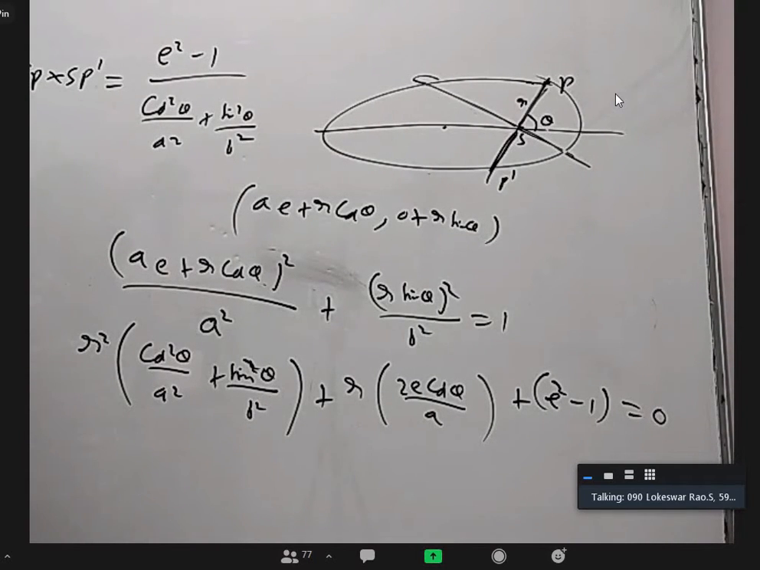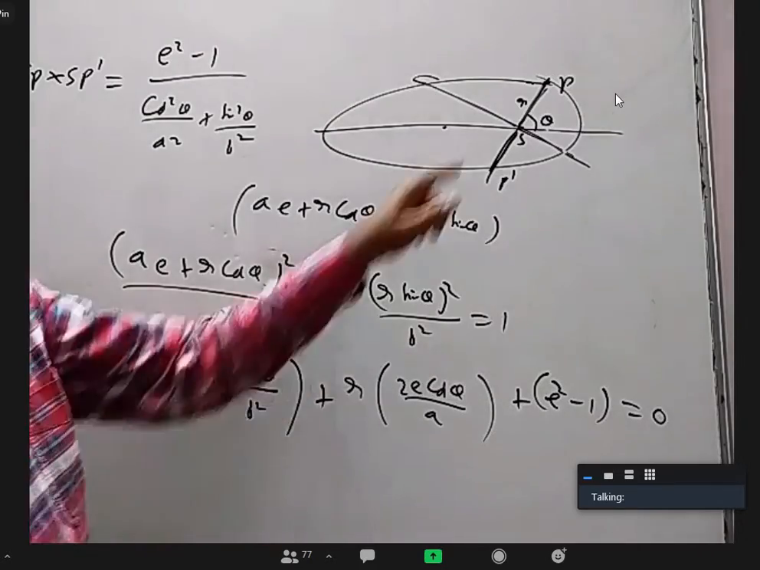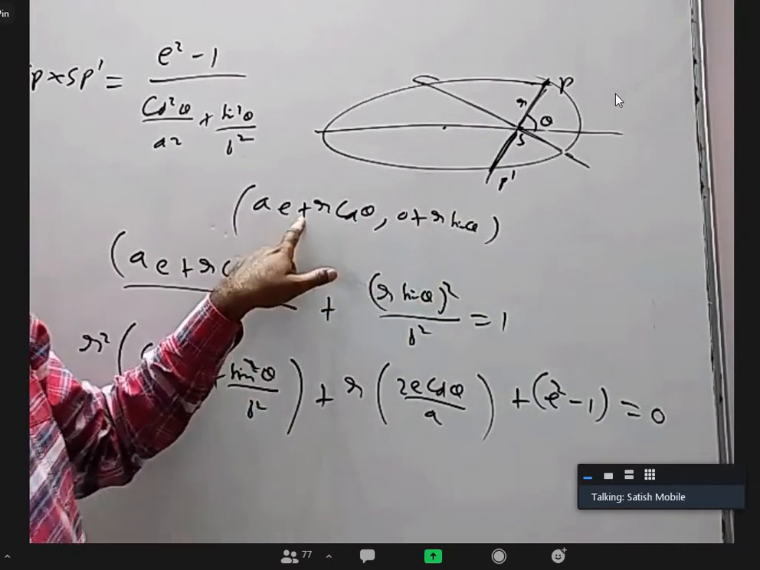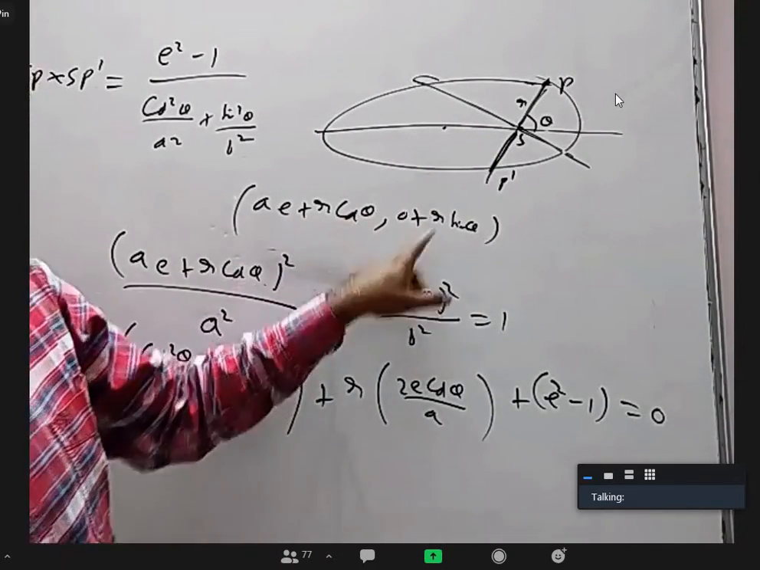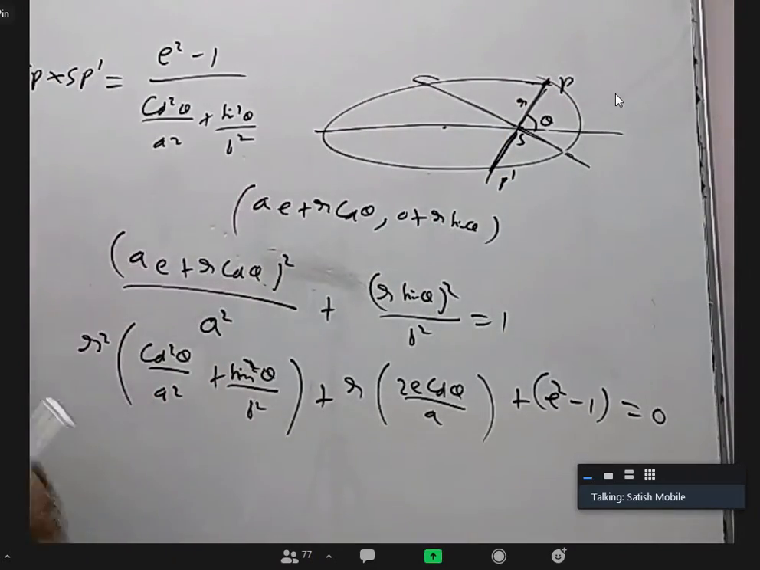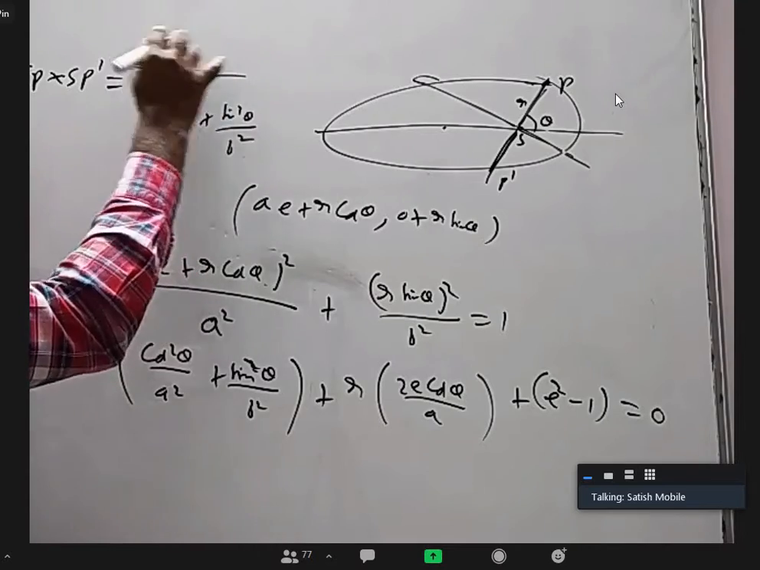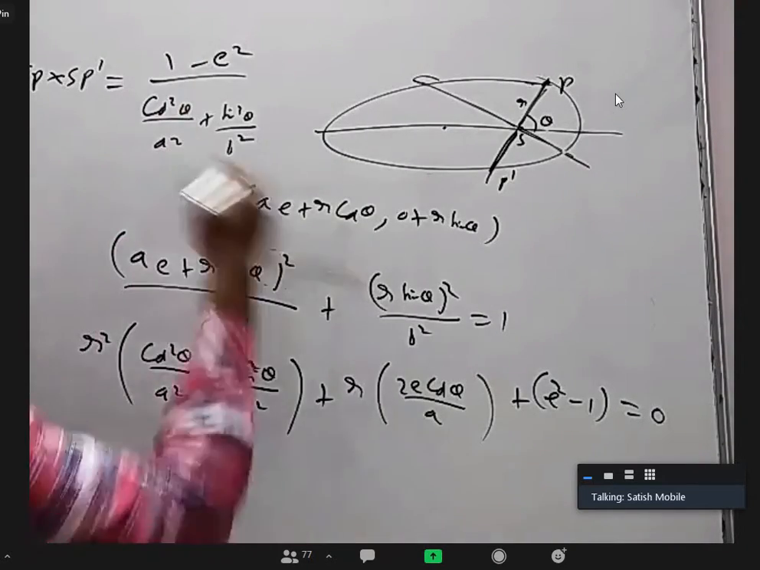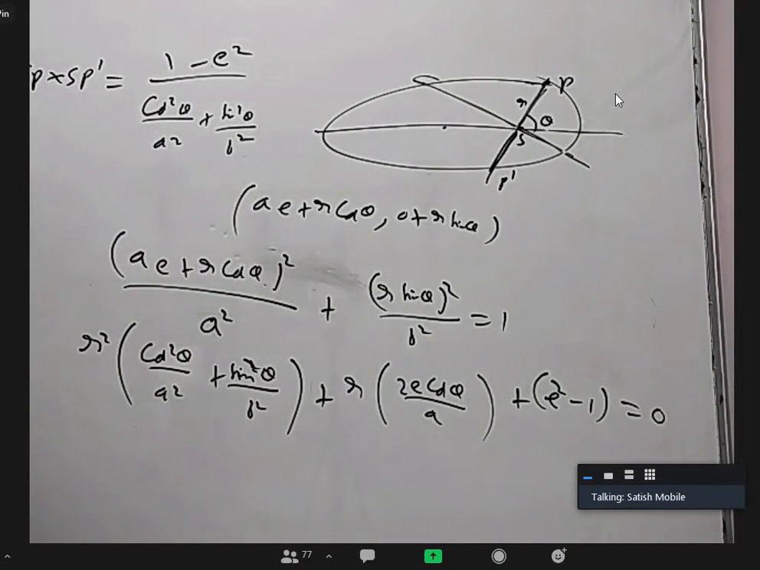Sir, if we take SP as positive, SP dash we are measuring in the reverse direction. Yes, correct. Because in our parametric form, we are not taking plus or minus, we are taking only plus. So for this point the distance is plus SP, for this minus SP dash. So that's why I want to change this as 1 minus E square. Even though the product of the roots is what I wrote, it's negative, so I'm doing this.